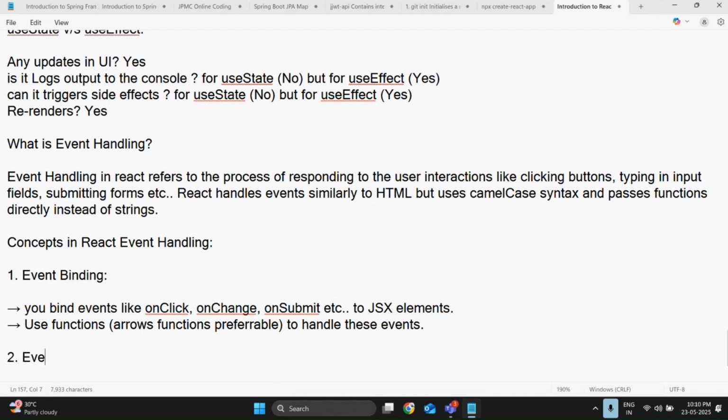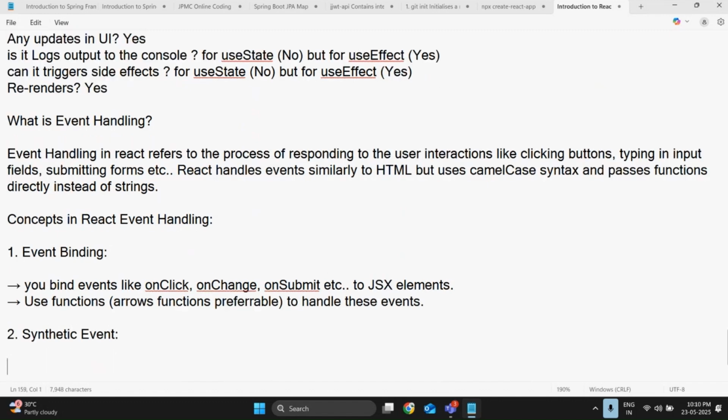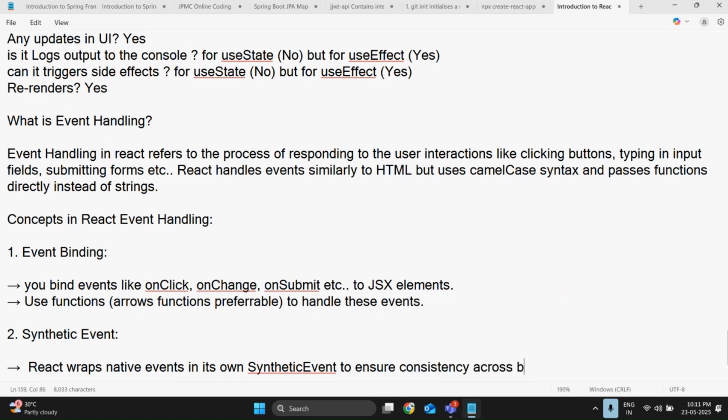Next thing, synthetic event. What is meant by synthetic event? React wraps native events in its own synthetic event to ensure consistency across the browsers.